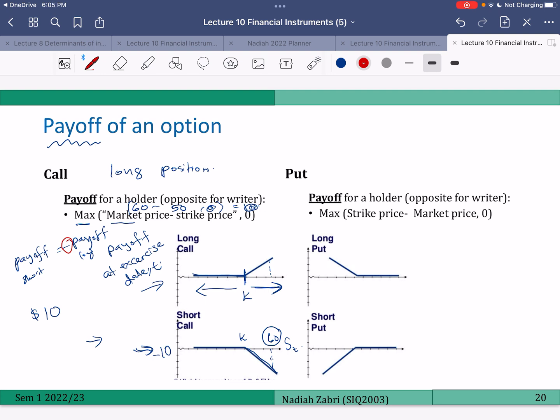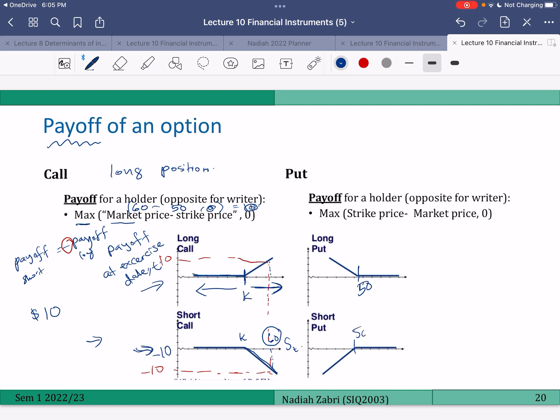Okay. So here it is negative 10. Here it is 10. Both are at the same ST, which is 60. Okay, for put, how do we understand this payoff graph? So the strike price is 50 again.